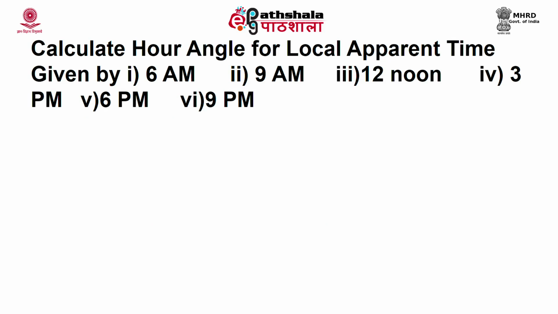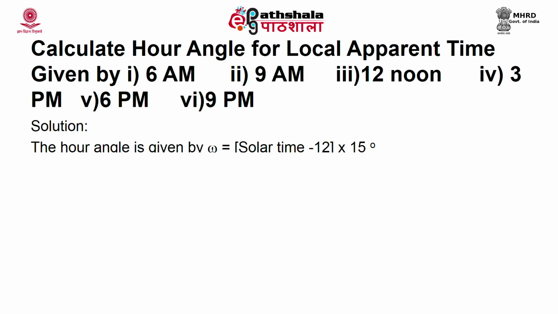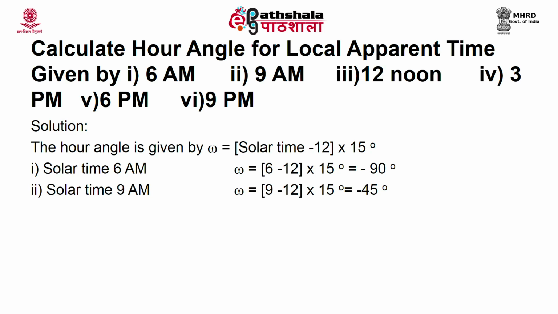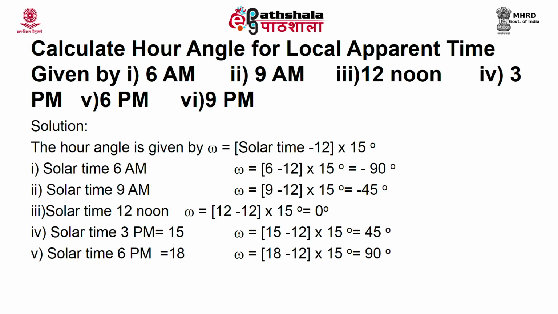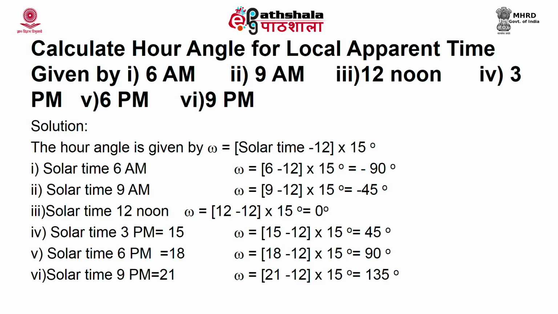Let us calculate the hour angle for local apparent times like 6 am, 9 am, 12 noon, 3 pm, 6 pm and 9 pm. Hour angle is given by omega is equal to (solar time minus 12) times 15 degrees. So, if the solar time is 6 am, omega is equal to (6 minus 12) multiplied by 15 degrees, which is equal to minus 90 degrees. And at 9 am it is minus 45, at 12 it is 0, at 3 pm it is 45 degrees, at 6 pm it is 90 degrees and at 9 pm it is 135 degrees. So, if you know the solar time, the exact time, you can find out the hour angle.